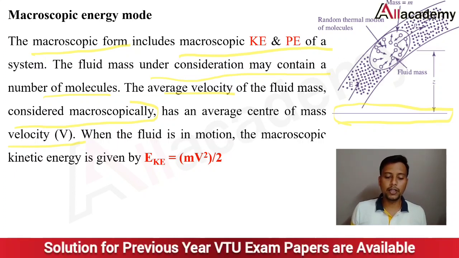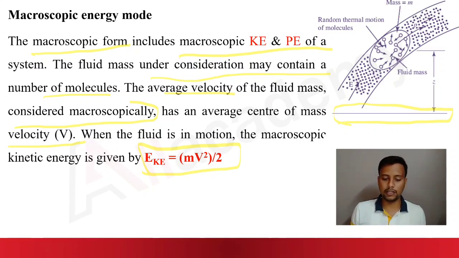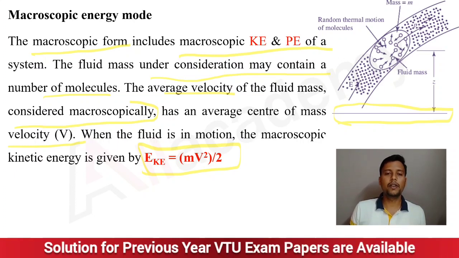Now when the fluid is in motion, the macroscopic kinetic energy is given by E equals mv square by 2, or half mv square, where m is the mass of the fluid and v is the average velocity. So this is how we calculate the macroscopic energy mode.